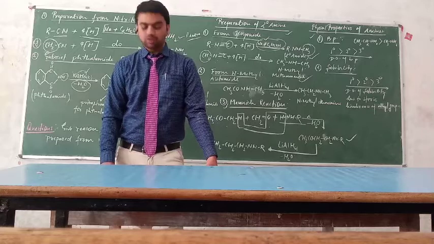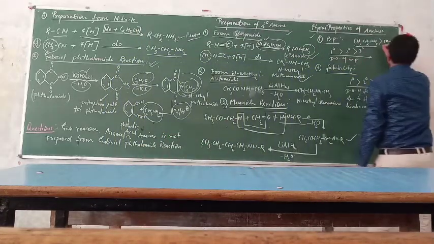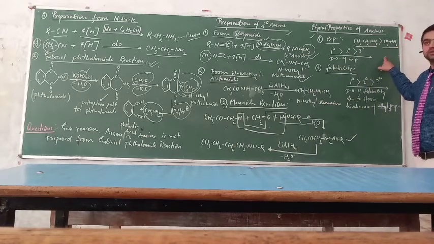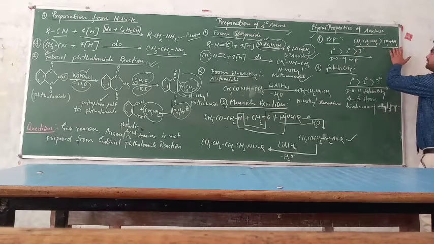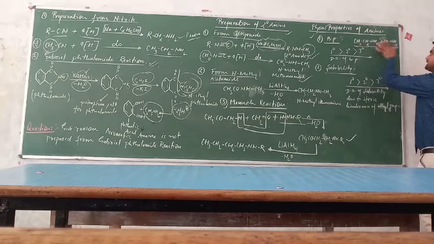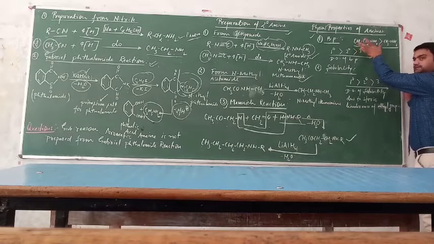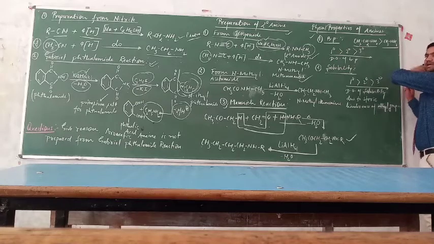So let's come on. This is the ethylamine and this is the methylamine. Both amines are 1-degree amine. Clear? And when we talk about the boiling point of these two amines, the boiling point of ethylamine is greater than the methylamine, because the molecular mass in this case is very high in comparison to the methylamine, because there are two carbon and here only one carbon is present.